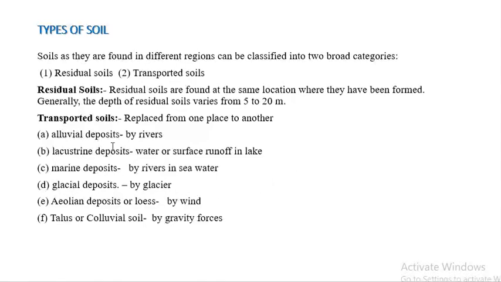Examples are alluvial deposits. If the soil is deposited or transported by rivers, then it's called alluvial deposits. If the soil is transported by water and deposited in a lake, then it will be lacustrine deposit. If the soil is transported by river and deposited in seawater, then it's called marine deposit. If the soil is transported by glacier, then it's glacial deposit. If the soil is transported by wind, then it's aeolian deposit or loess. If the soil is transported by gravity forces, then it's talus or colluvial soil.